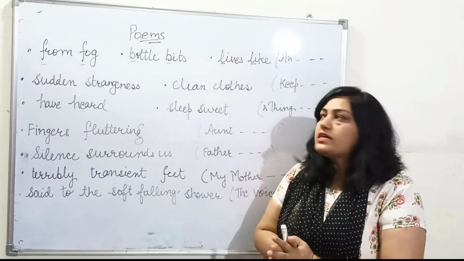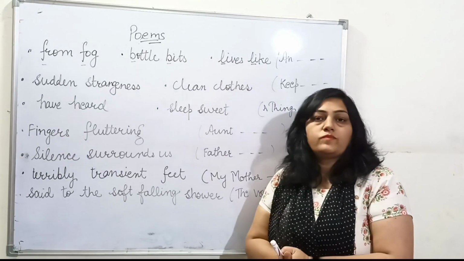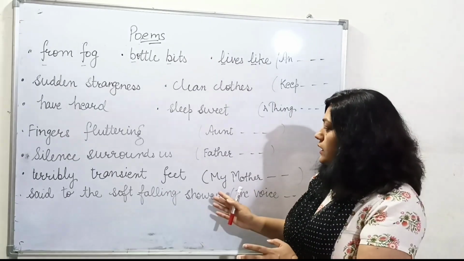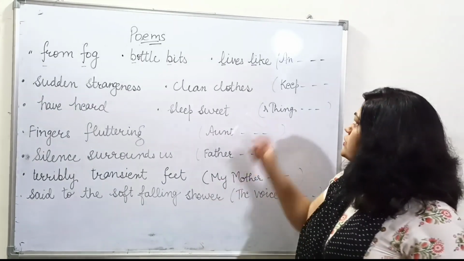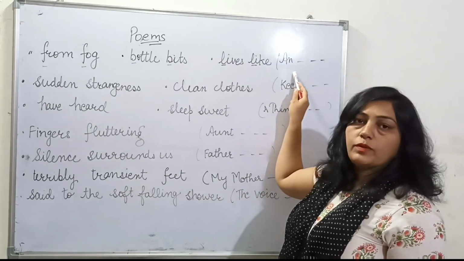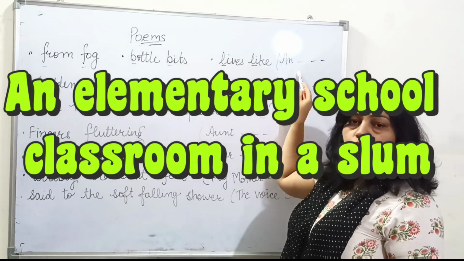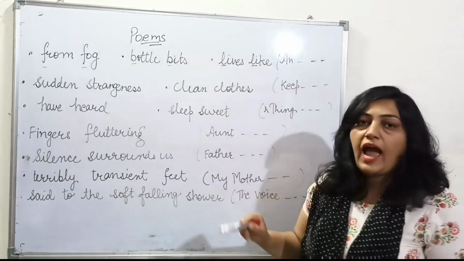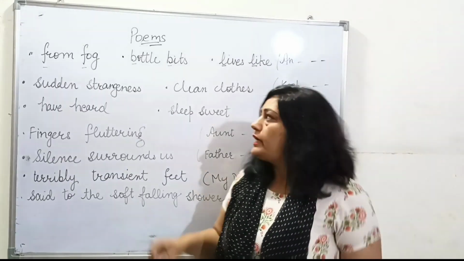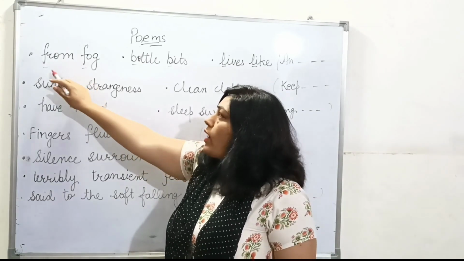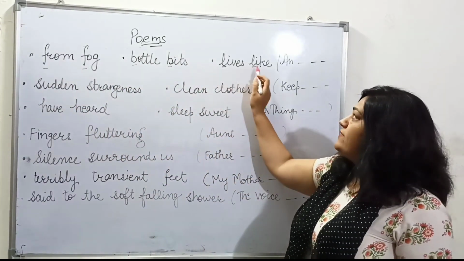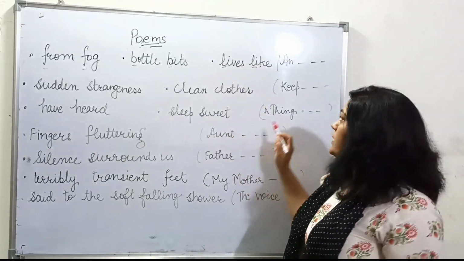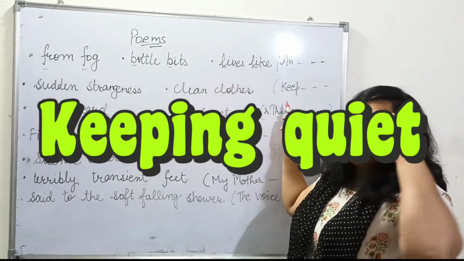Now I have taken some examples from the poems of grade 12 and grade 11 English. That is NCERT book. So first of all, I am taking example from the poem An Elementary School Classroom in a Slum. So we have the example of alliteration in these words: from, for, F sound, water pits, ba sound, lives like, l sound.